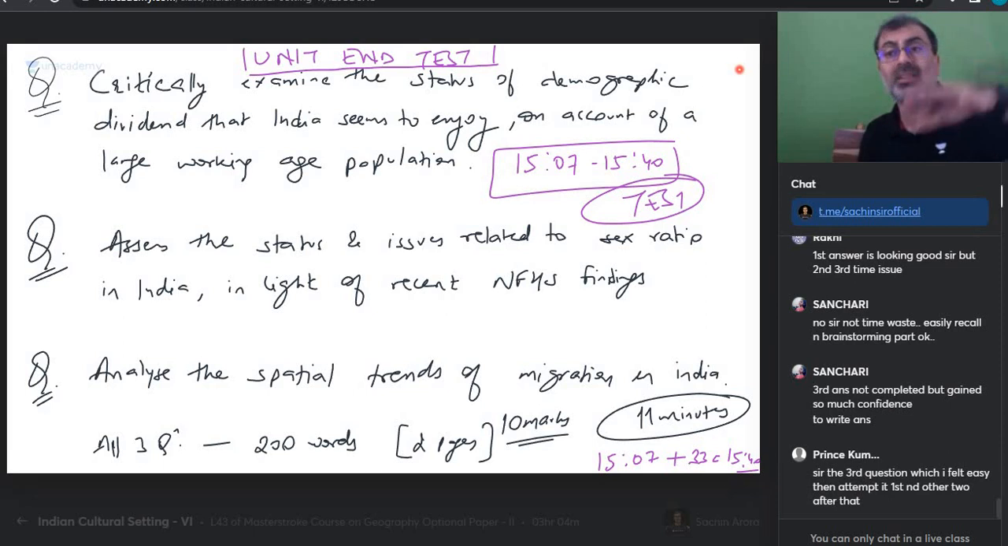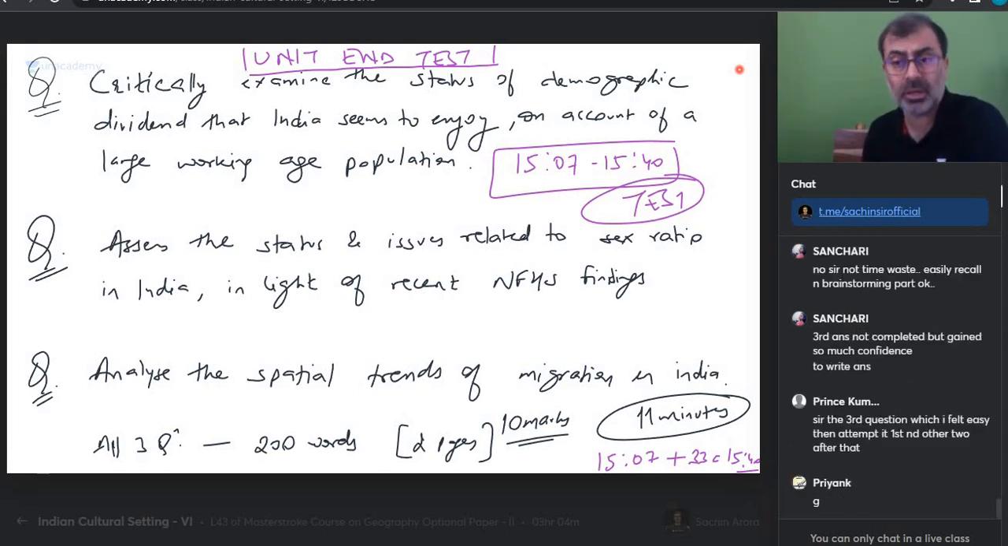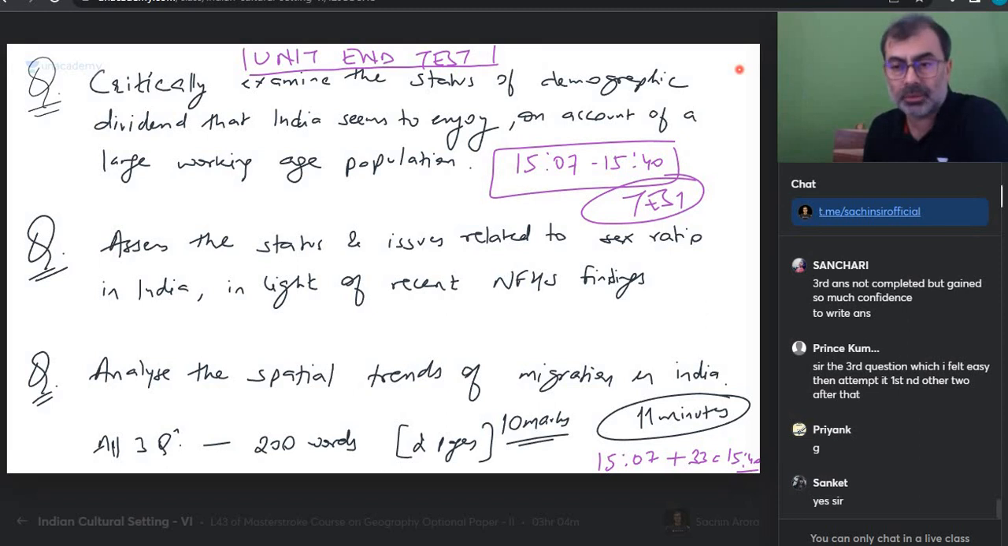So we are in the 43rd lecture. You would have seen that in others I try to integrate one answer every day in certain sections. But now I think the class is mature. So towards the end of the unit, I should challenge ourselves: कि मैं पूरा syllabus खत्म हो गया, क्या हम आंसर लिख पाते? So that's a different thing which I will keep on bringing, and that's where the advantage of being in the current batch lies. Third answer not completed, but gained so much confidence. The third question which I felt easy, then attempt perfectly. So these are the 4 things which I wanted.